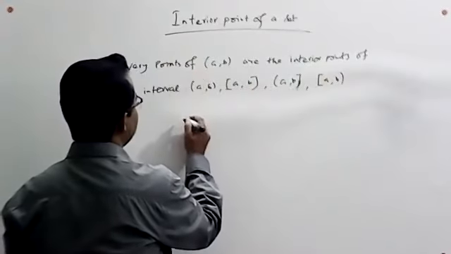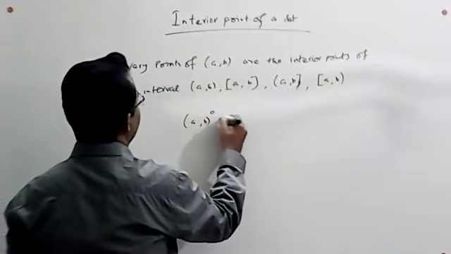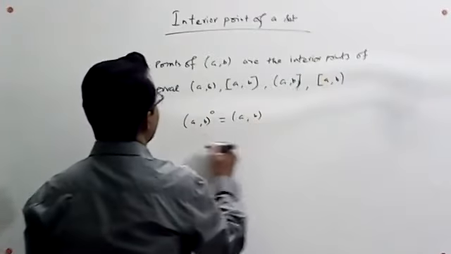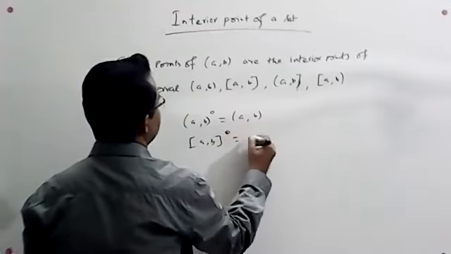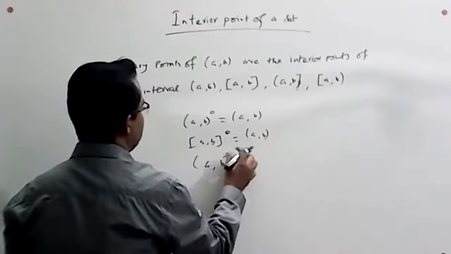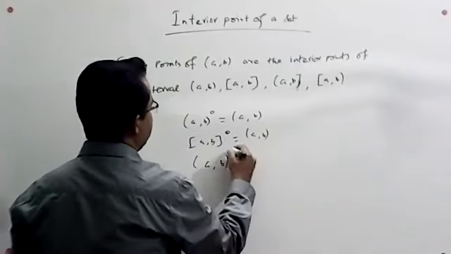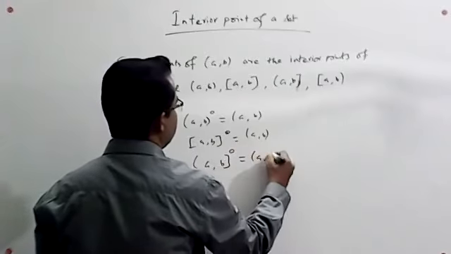That is, we can say that the set of interior points equals AB. For the closed interval the interior is AB. Also for the open-closed interval, the set of interior points equals AB.